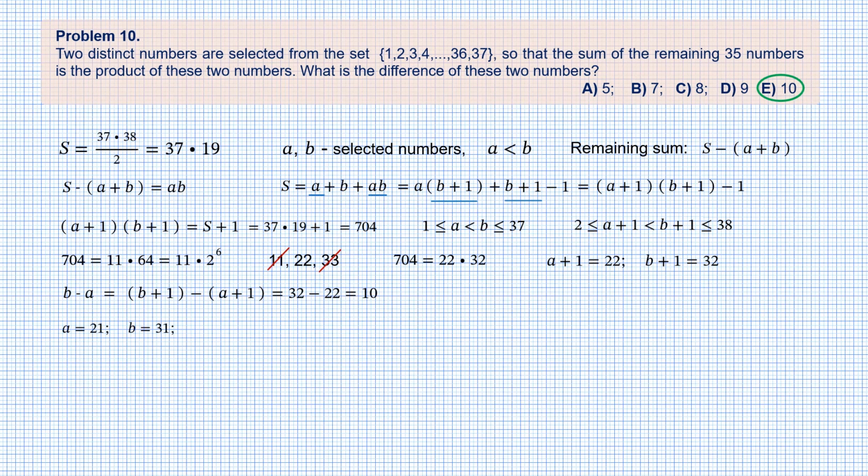The solution is complete, but for mere curiosity, let's check that it really works. We have a equals 21, b equals 31. The product AB is 651, and the remaining sum S minus A plus B is also 651. This is perfect as this completes part 1.